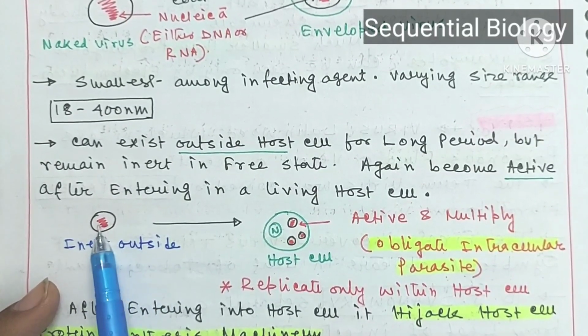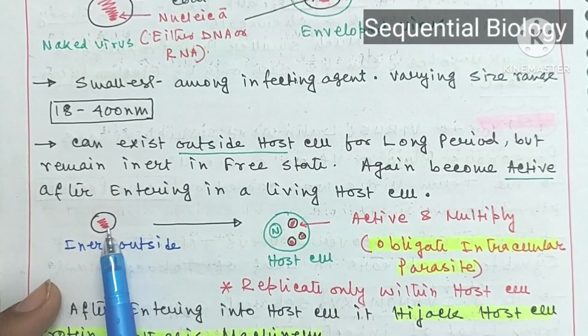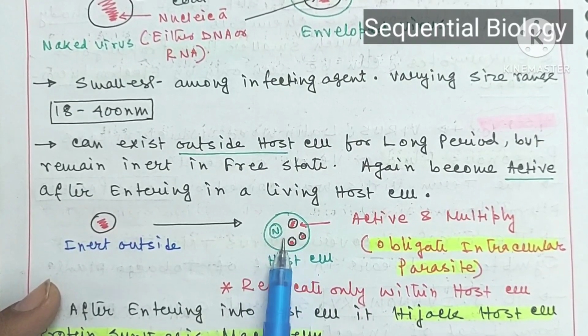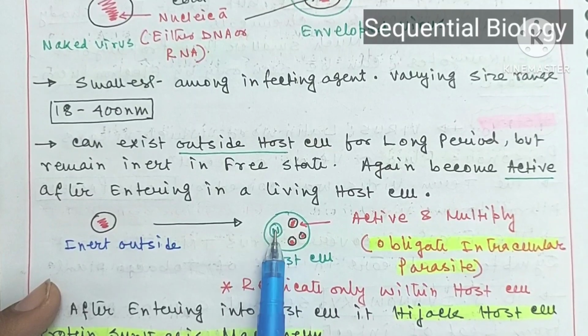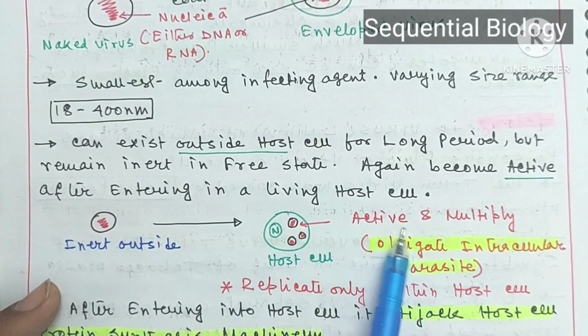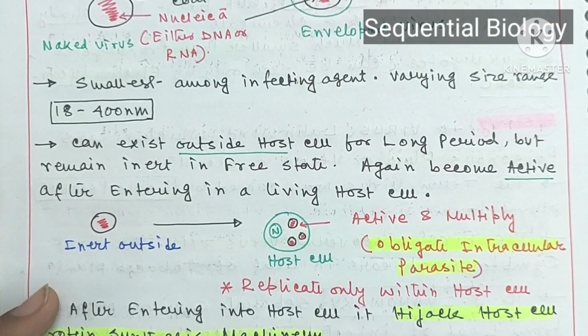This is the protein coat, and inside this protein coat any one genetic material, either DNA or RNA, is present. But when it enters the host cell, and inside this host cell we can see the nucleus, when the virus enters into this host cell it becomes active and then multiplies, and this is actually the reason why they are called intracellular parasites.